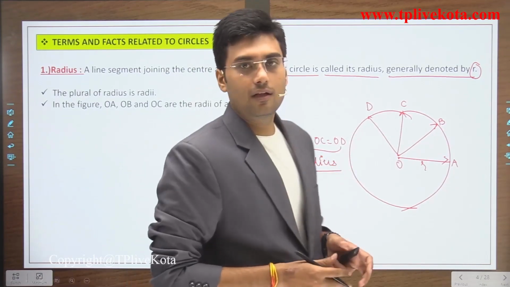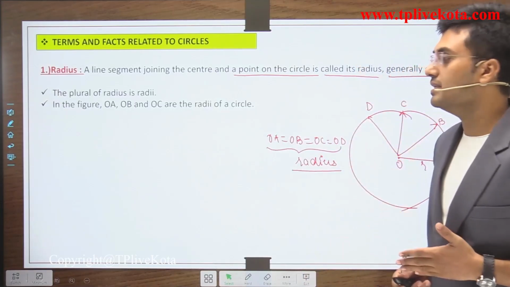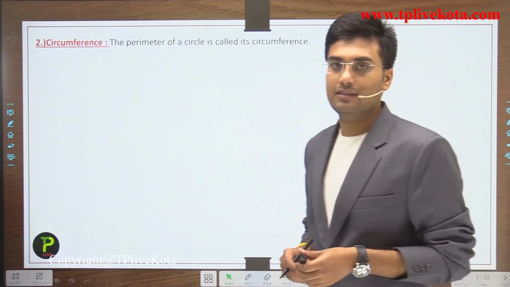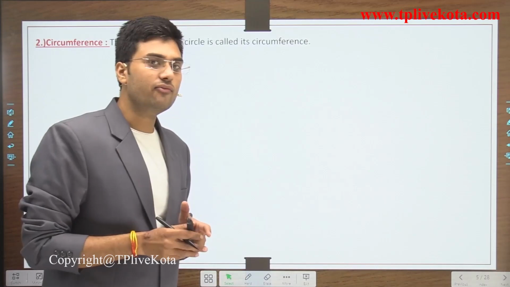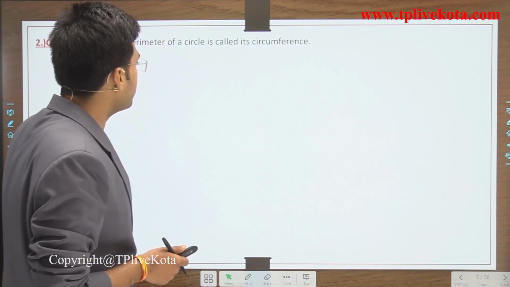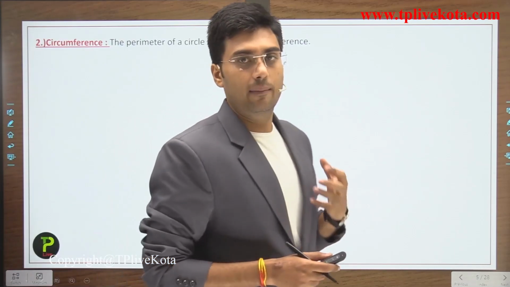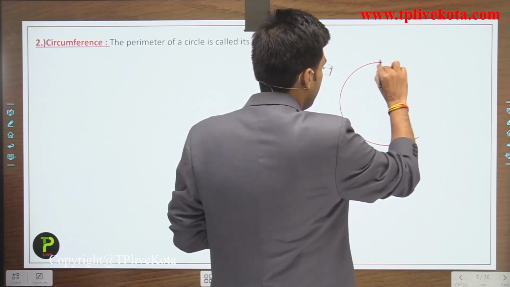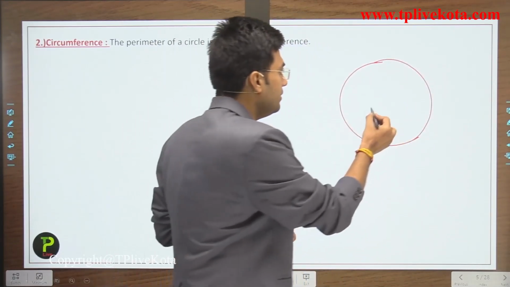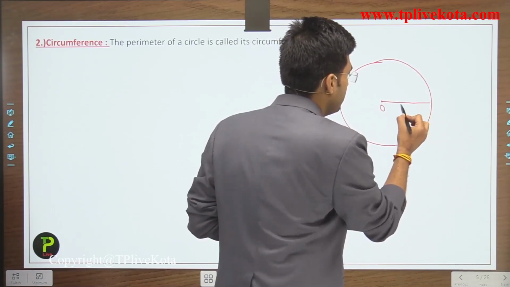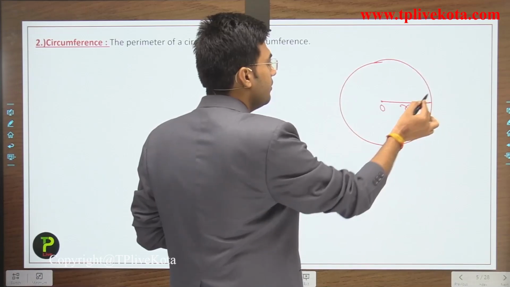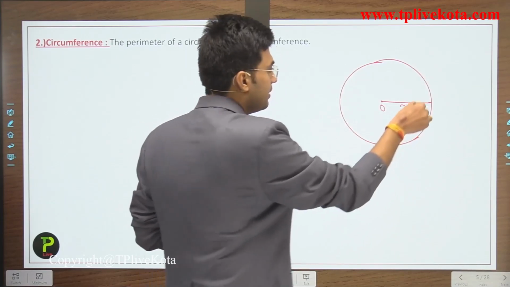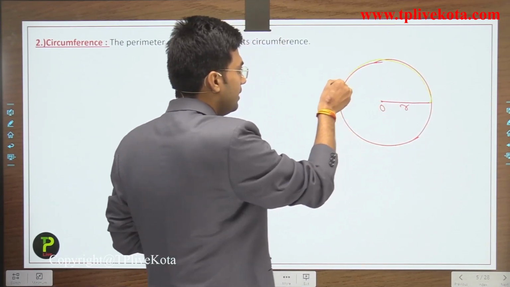Clear? So students, now after the radius, let's move to the next term, and the next term is circumference. Circumference is what, students? The perimeter of a circle is called the circumference. If we have this circle, then the perimeter of this circle means the complete length of this circle, if we start from here and go all the way around.